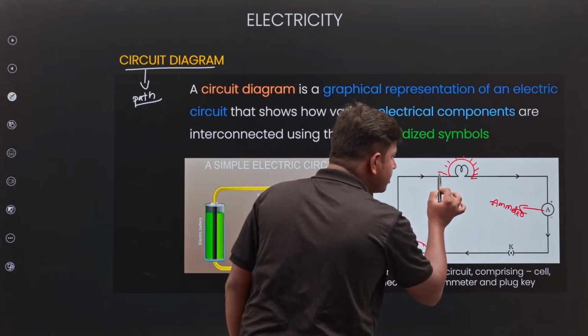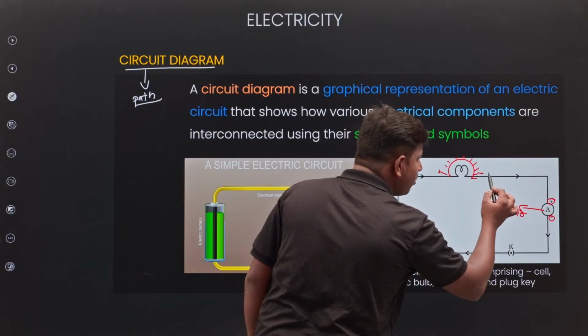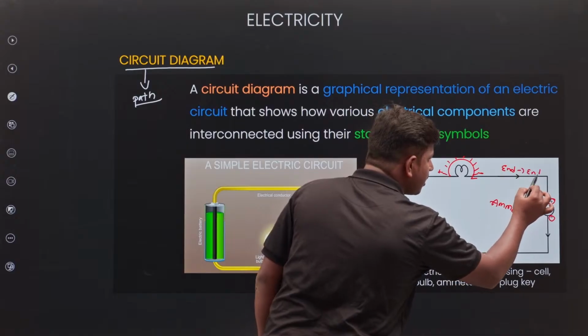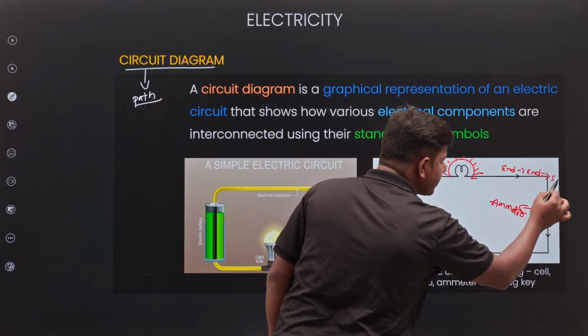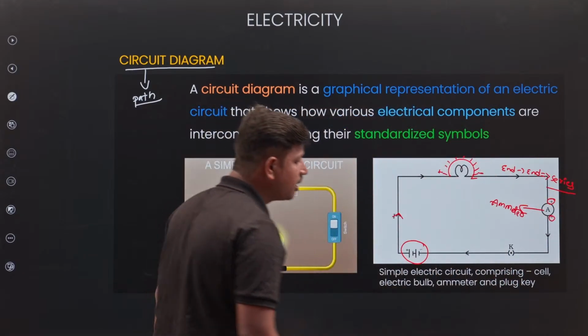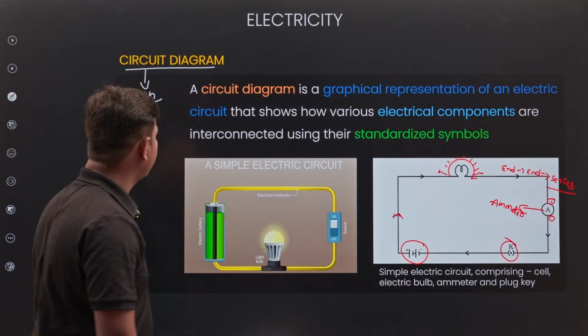Plus negative, again plus negative. It is an end to end connection. If it is an end to end connection, which one is it? Series connection. And K is the plug key.